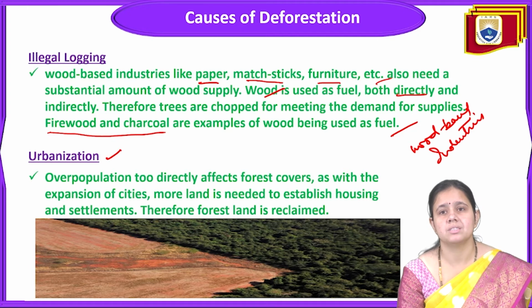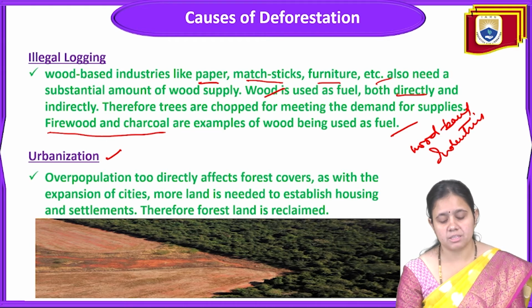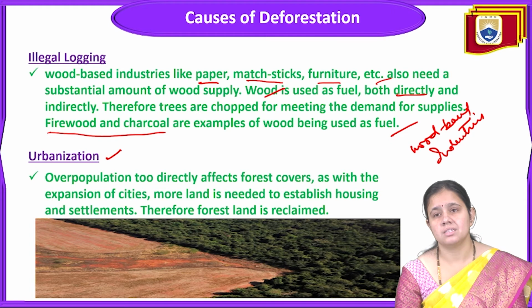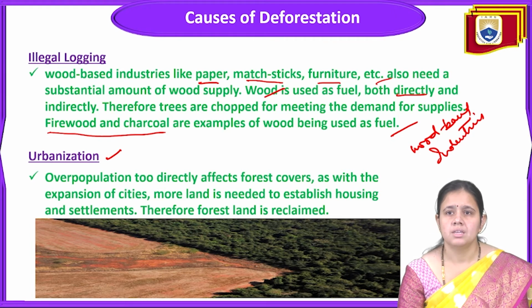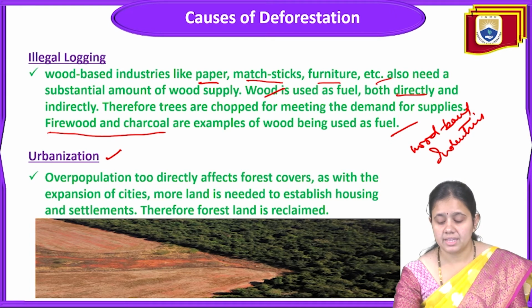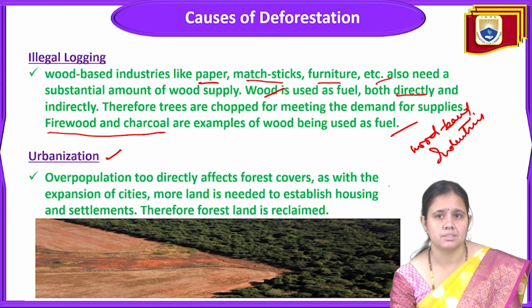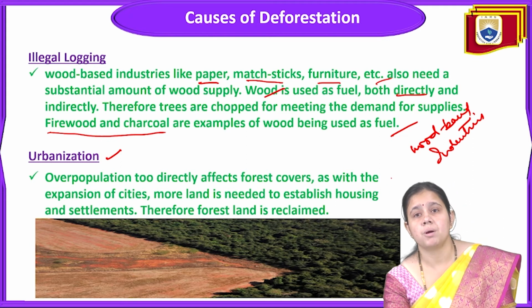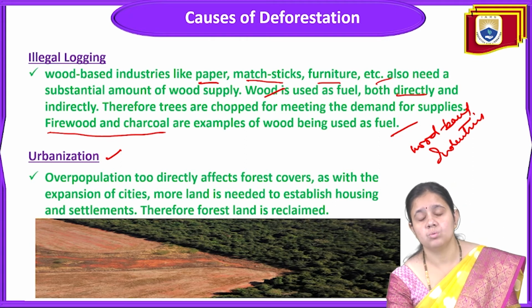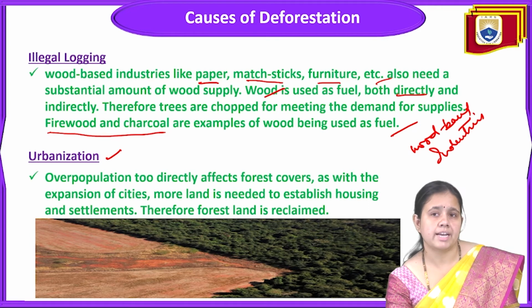Because overpopulation is there, and that overpopulation directly affects forest cover. With the expansion of cities, more land is needed to establish housing and settlement. Therefore, forest land is reclaimed. They reclaim forest land because the population is increasing, and due to more population, more shelter is demanded and cities need expansion. More land is needed to establish housing and settlement, so forest land is reclaimed.